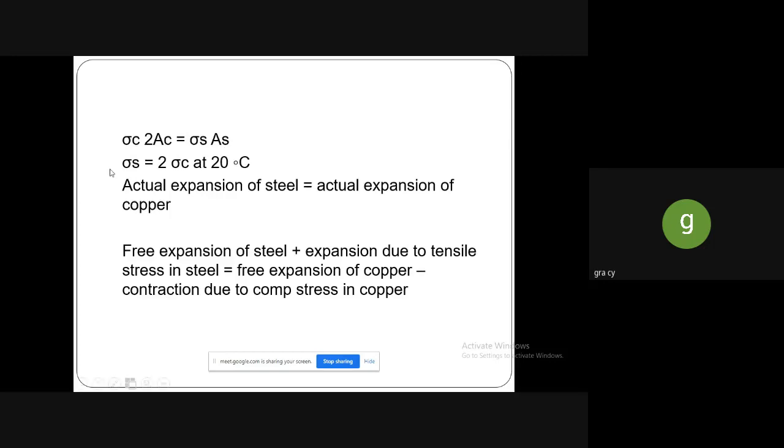So actual expansion of the steel is equal to actual expansion of the copper. So this is a formula. Free expansion of the steel plus expansion due to tensile stress in steel is equal to free expansion of the copper minus contraction due to compression stress in copper.